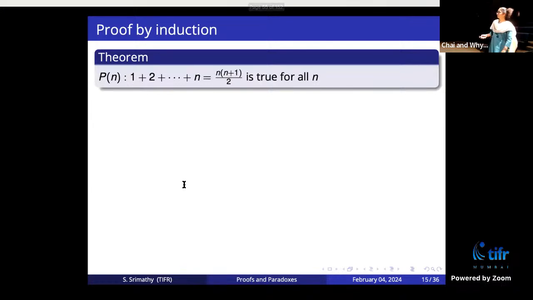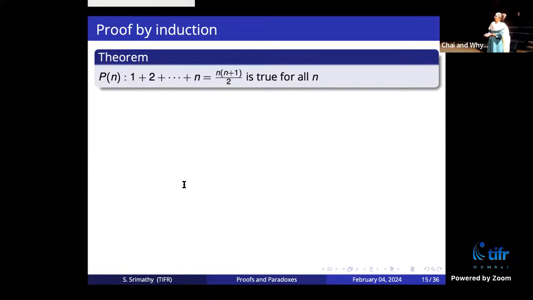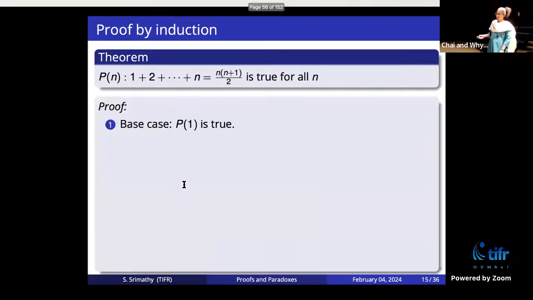I want to give an example. Let's say we have this theorem: P of n is the statement that the sum of the natural numbers from 1 to n is n times n plus 1 over 2. This is also a formula you've seen in high school, right? The sum of the first n numbers is n times n plus 1 over 2. This is true for every n, independent of what n is. n can be 500, 1,000, a million, doesn't matter. So how do I prove this statement?